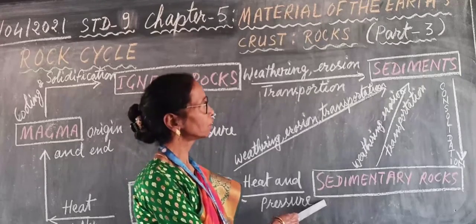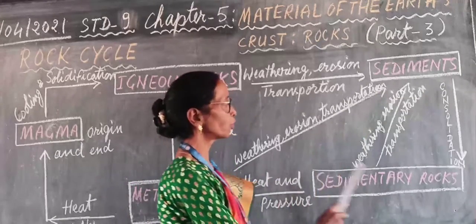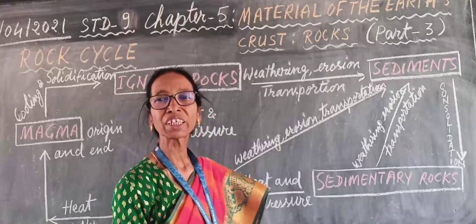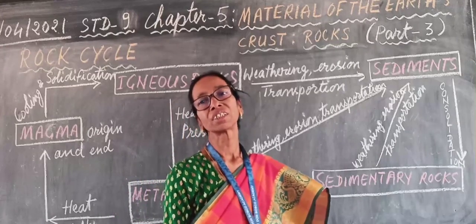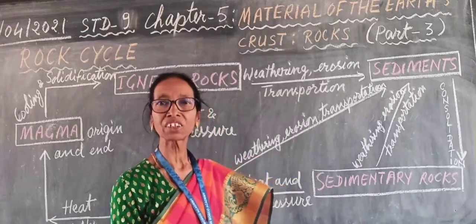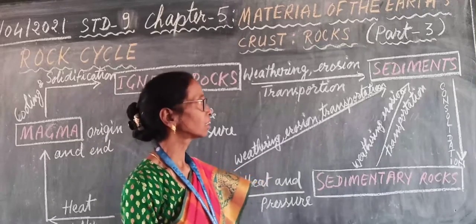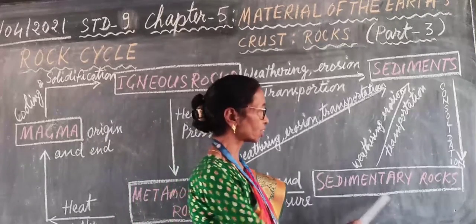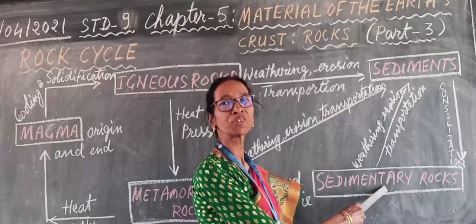Do you remember? The sediments from all rocks, when they are weathered, are transported by the agents of erosion and deposited, and they form sedimentary rocks.